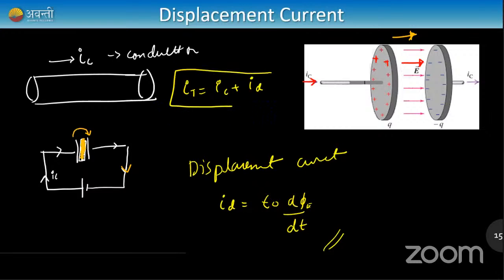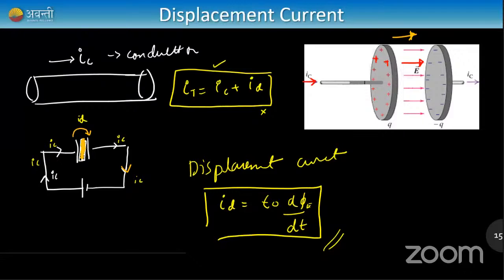Whenever there is conduction current, there will be no displacement current. For example, if you see here, there is only Ic everywhere else. In the capacitor, there is no Ic, but rather there is Id. Id is equal to Ic; both have the same magnitude, but when Id is present, Ic is not present, and when Ic is not present, Id is present. And this is the formula for displacement current, epsilon naught into d phi by dt. So make a note of it, or when I upload the notes, remember this and take a note of it.